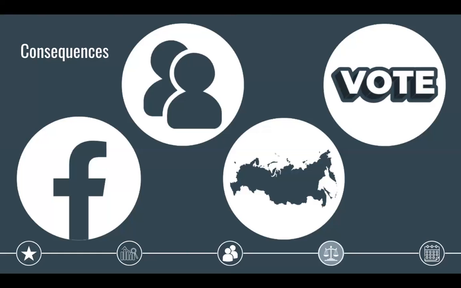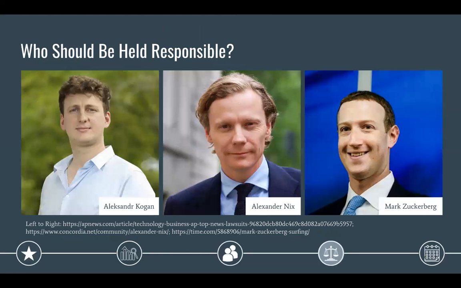Lastly, the obvious. As we have already discussed before, this may have definitively transformed the outcome of the 2016 election. So, who should be held responsible for all of this? Alexander Kogan for intentionally violating Facebook's policies and infringing upon both a user's right to privacy and a country's right to a fair election. Alexander Nix for both illegally purchasing user data and illegally selling this data to the Trump campaign, or Mark Zuckerberg for being the source of the slimy data collection in the first place and for refusing to take remedial action until he faced public pressure.